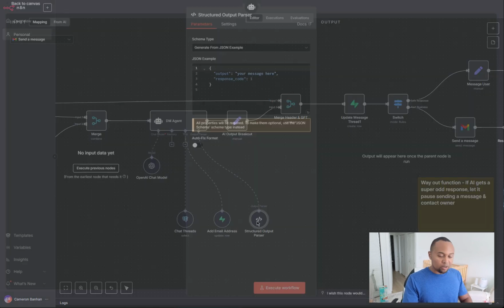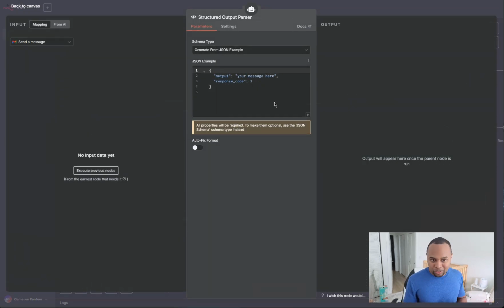So what is the output parser for? Here's the way that I structured it, right? I told the AI that it's going to give me two things. It's going to give me an output, which is the message that it wants to send to the user. And it's also going to give me a response code. What the response code means is that if the message is safe to send back to the user, meaning that the AI has confidence in responding back to the user and acting on their needs, it's going to send a one, because a one means safe.